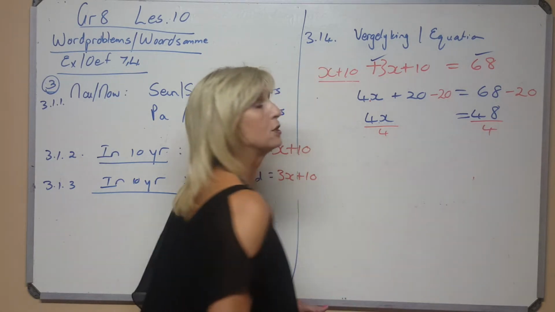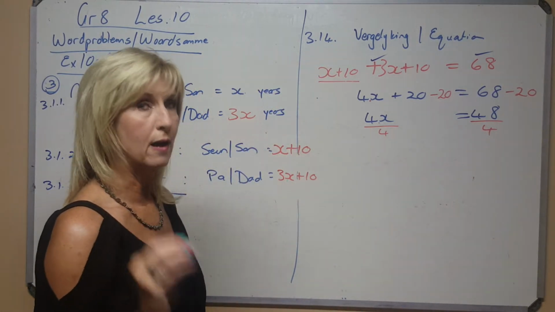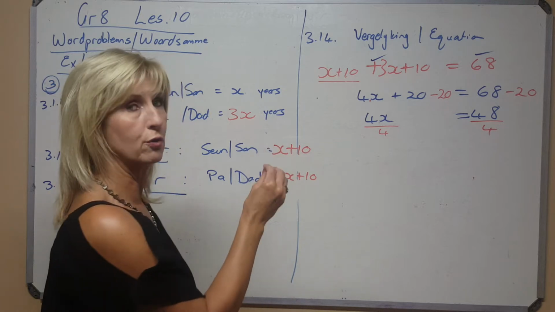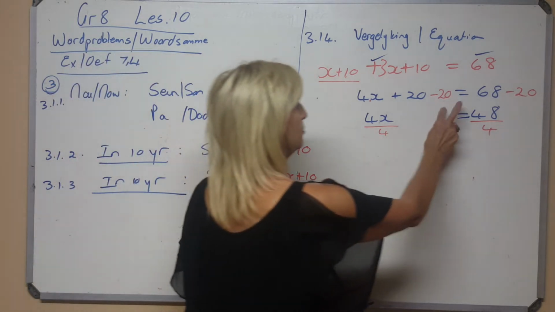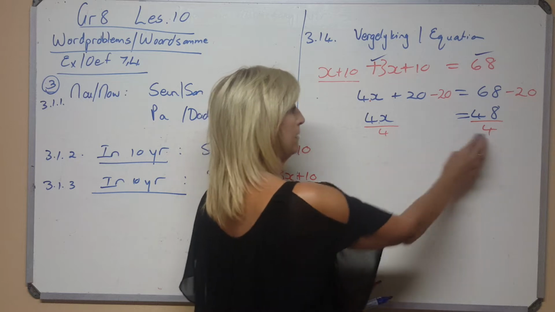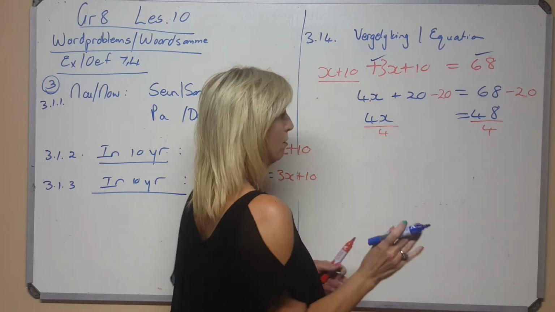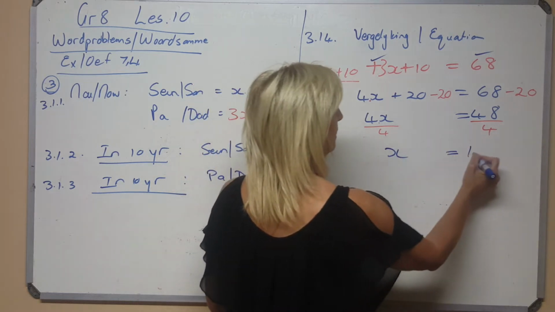Divide by 4. Do you see that it helps you to work with color? You have to show what you're doing. That I'm subtracting 20 on either side. That I'm dividing by 4 on either side. Then you can't go wrong. Then x's answer is equal to 12.